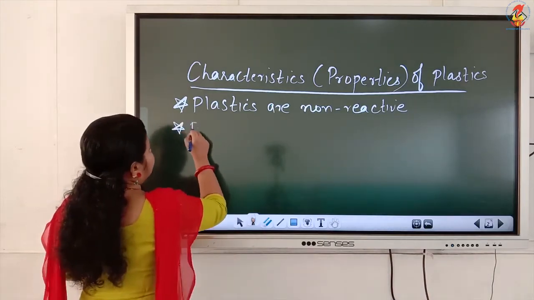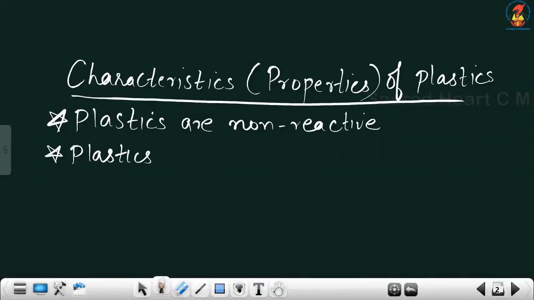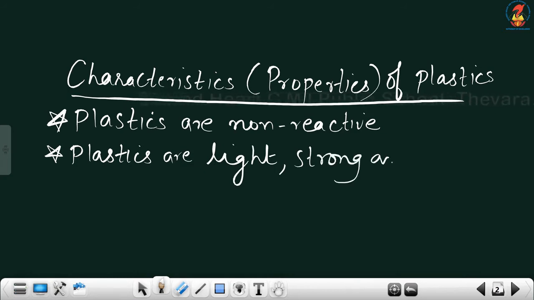Second one is plastics are light in weight, strong and durable. Plastics are light in weight, very strong and durable, long lasting.